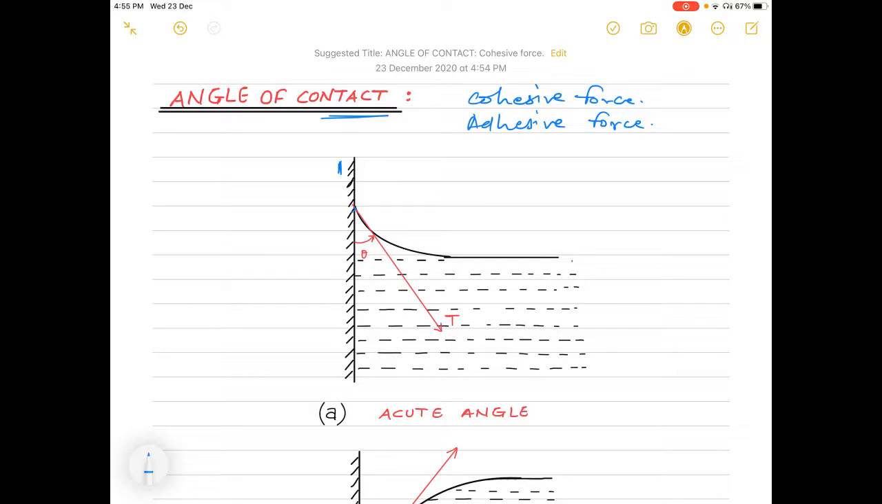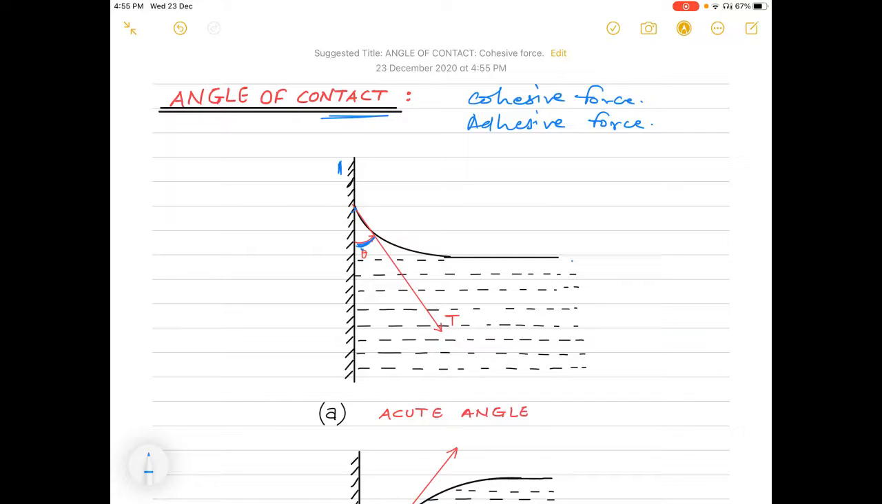It is the angle measured from the side of the liquid, as you can see in this diagram, between the tangent to the solid surface inside the liquid and the tangent to the free liquid surface at the point of contact between the solid and the liquid surfaces. Tangent to the solid surface inside the liquid and tangent to the liquid surface at which it is in contact with the solid surface. That is called the angle of contact.